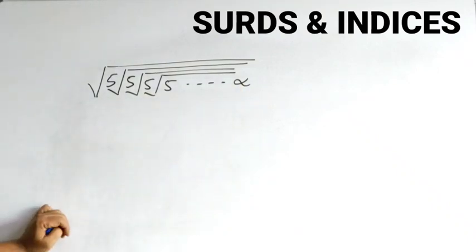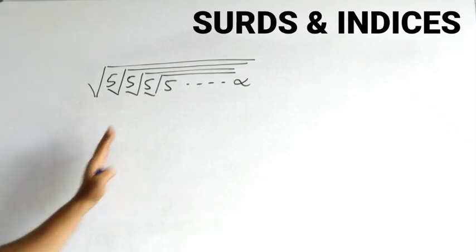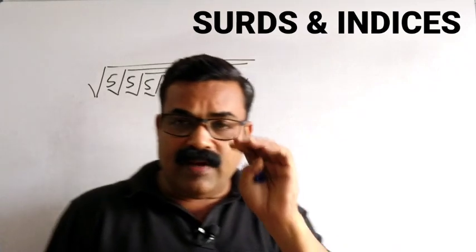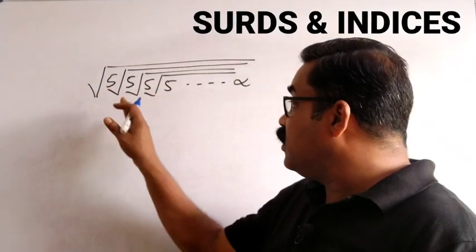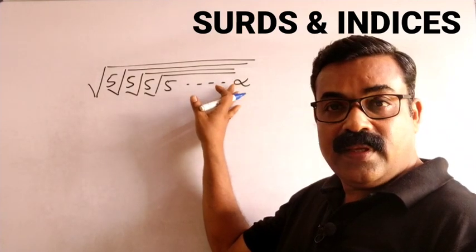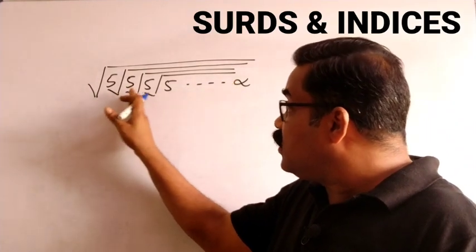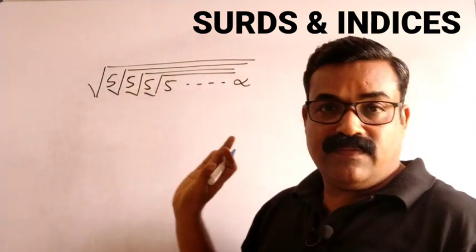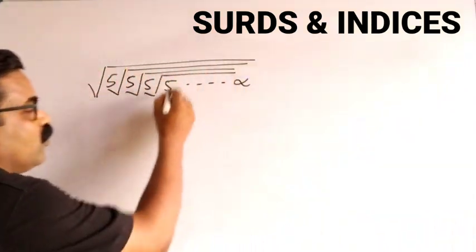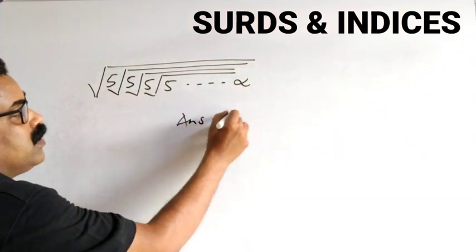So when you have this type of question, what is the answer? Understand this very clearly. Whenever you have a question like this, the series is up to infinity, and the series is in multiplication, then the answer will be the number itself. Very simple. So for this, the answer is 5.